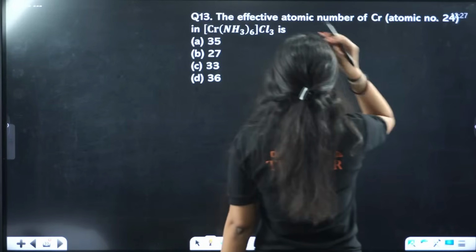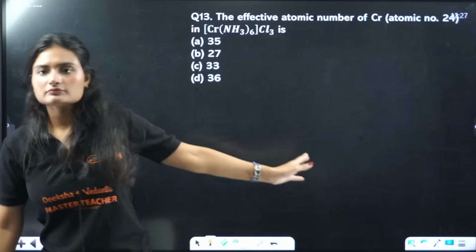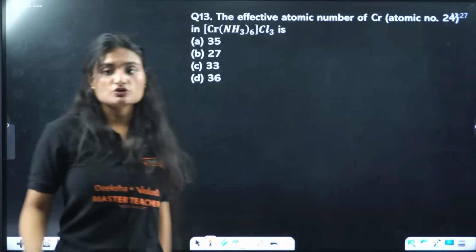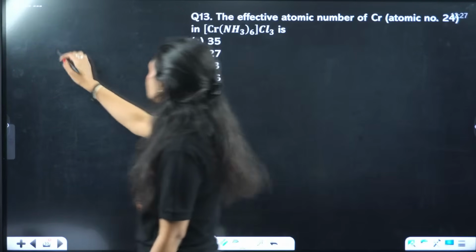Next question: the effective atomic number of chromium in this complex. The effective atomic number formula is really simple.